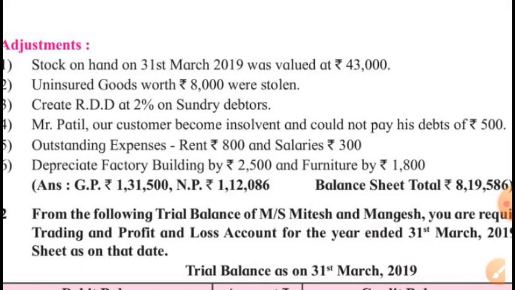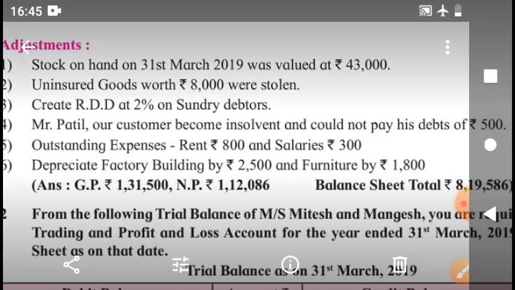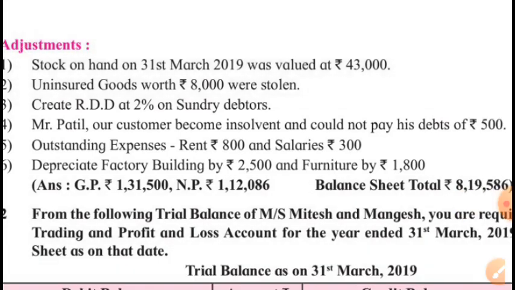Means RDD will be calculated only after deducting the new bad debts if there are. So here we will have to first adjust the fourth information, the new bad debts in the form of Patil, rupees 500, and then on the amount of debtors, the latest figure, on that latest figure we will calculate new RDD.